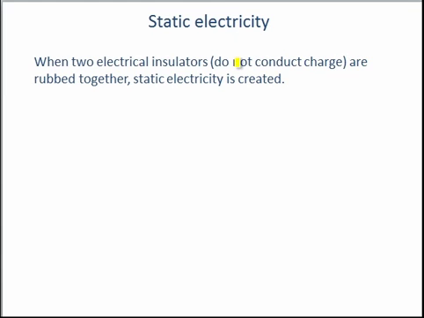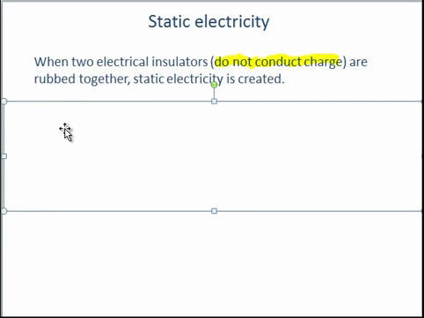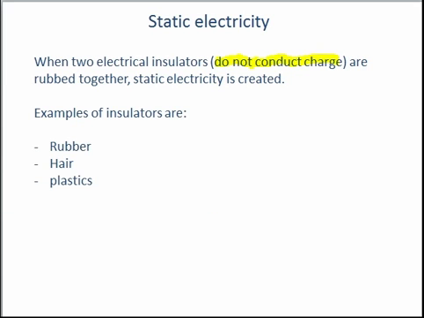So the opposite is a conductor such as metal, and if you were to touch a piece of metal and electricity was passed through it, the electricity would pass through to you because they conduct the charge. But electrical insulators do not conduct charge, and so they often are used as protective measures against people getting electrocuted. Examples of insulators are hair, rubber and plastics. So none of these conduct charge.